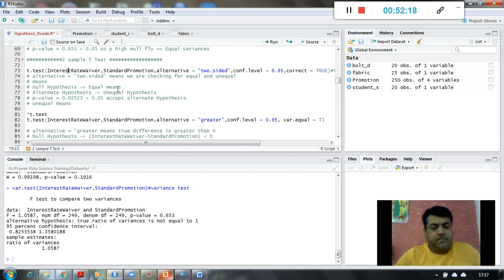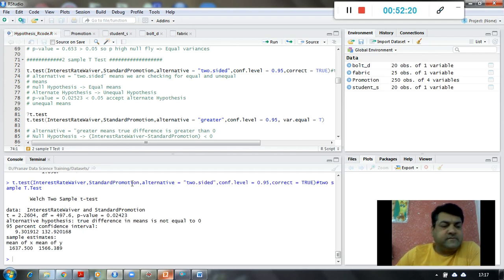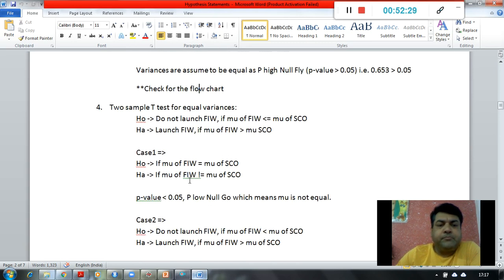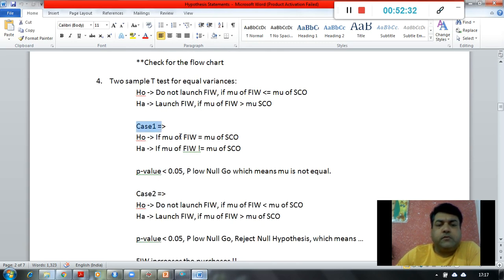So let us first check what is the p-value for this one. It is p low null go. What is the null hypothesis over here, right? In case 1, where I am checking whether the FIW purchases are equal to SCO purchases or not, right? So p low null go means I am rejecting the null hypothesis, I am going with the alternate hypothesis, which means FIW purchases are not equal to standard Christmas offer purchases. So if they are not equal, they have to be either less than